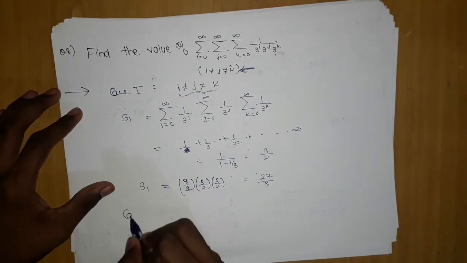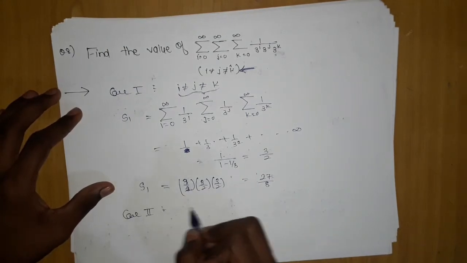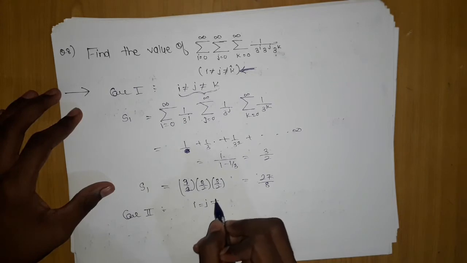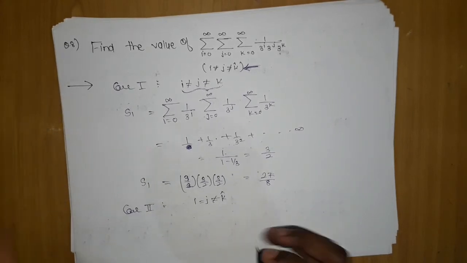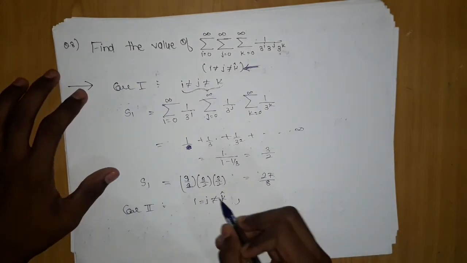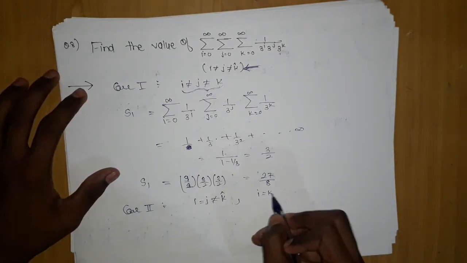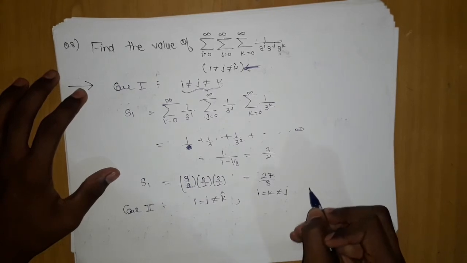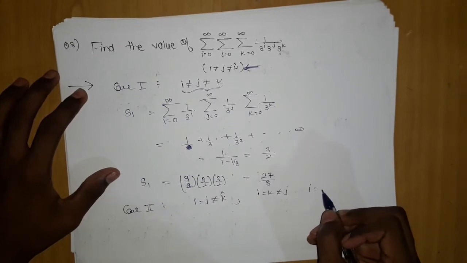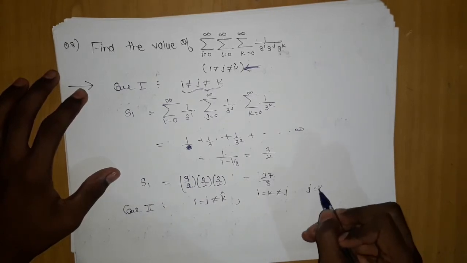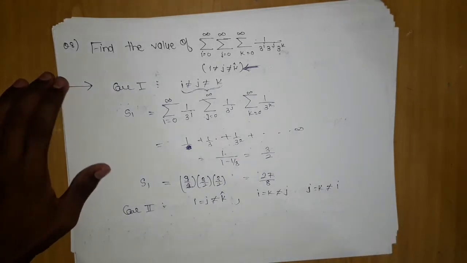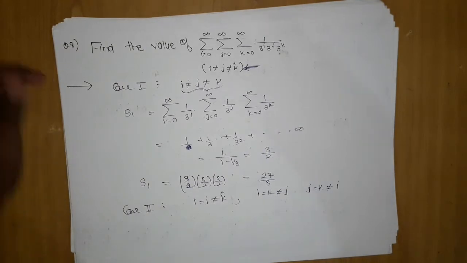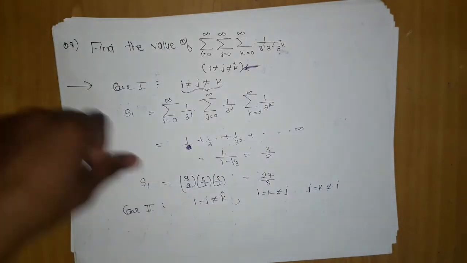Now we will take case 2. Case 2 is nothing but i equals j not equal to k. There are three possibilities of this case: i equals j not equal to k, i equals k but not equal to j, and j equals k not equal to i. We are taking the first one, so the sum three times will be the sum, because there are three possibilities for this.